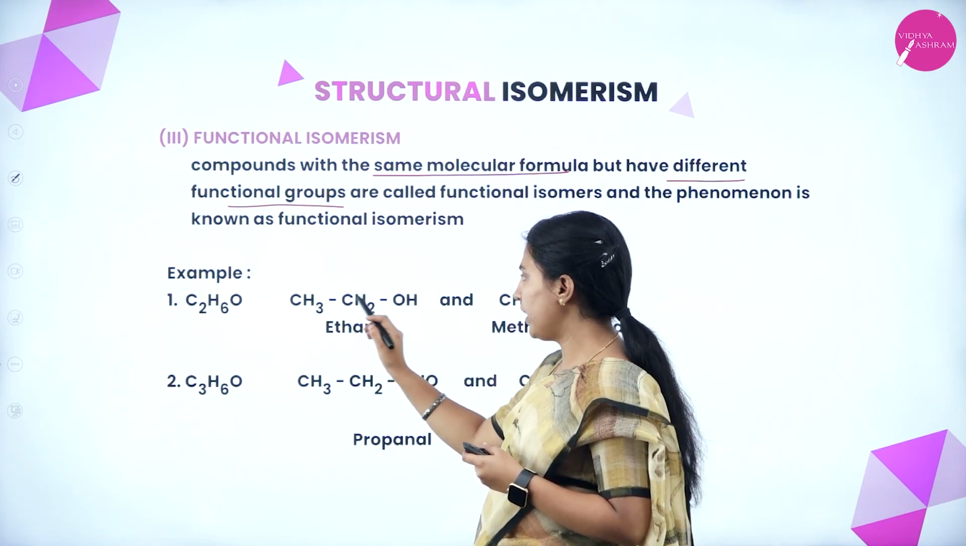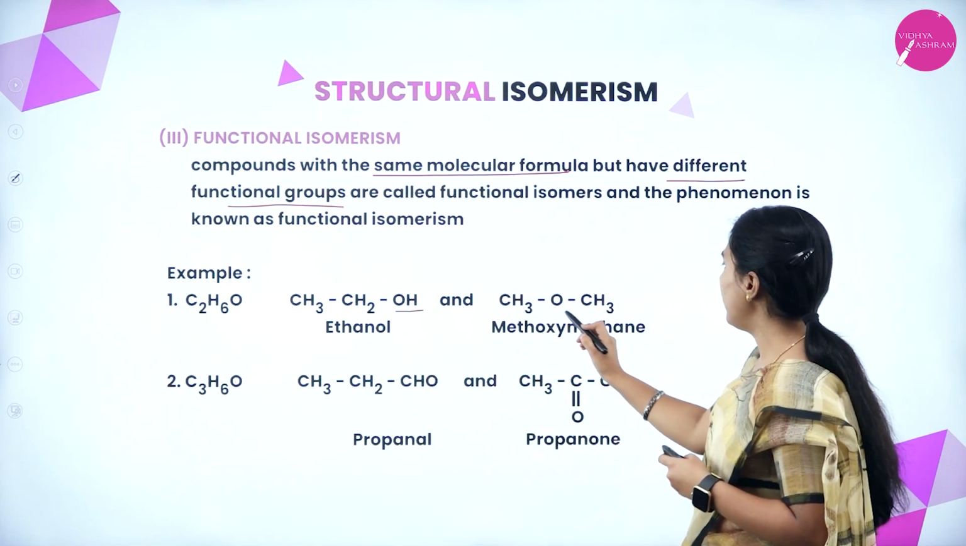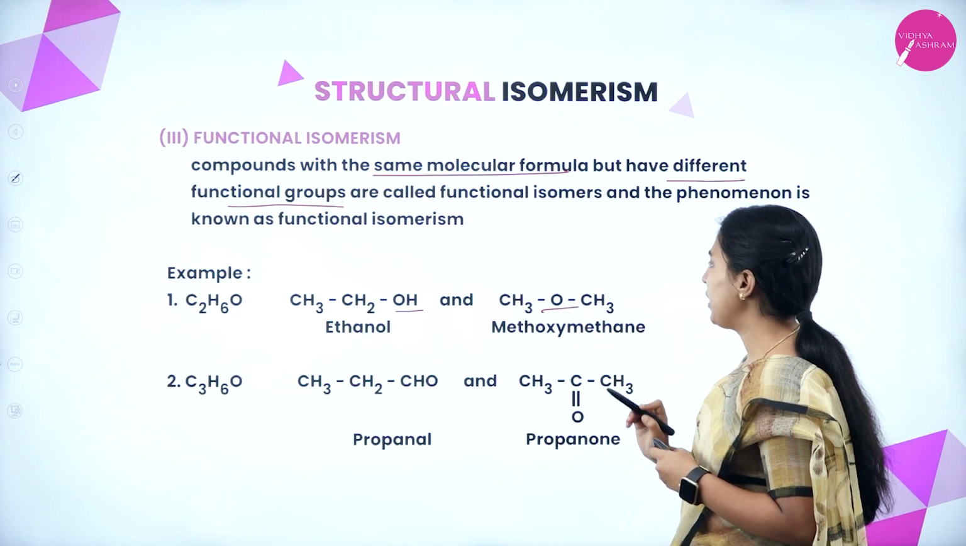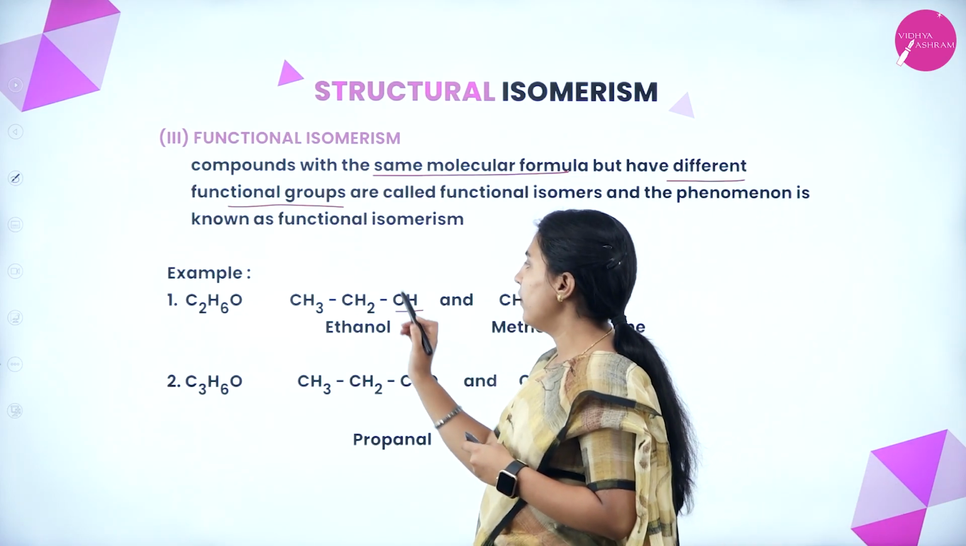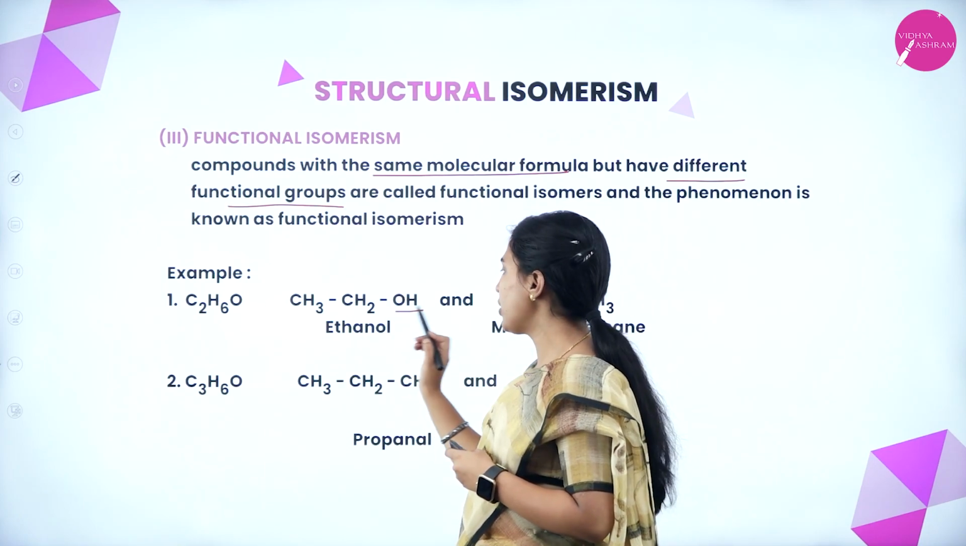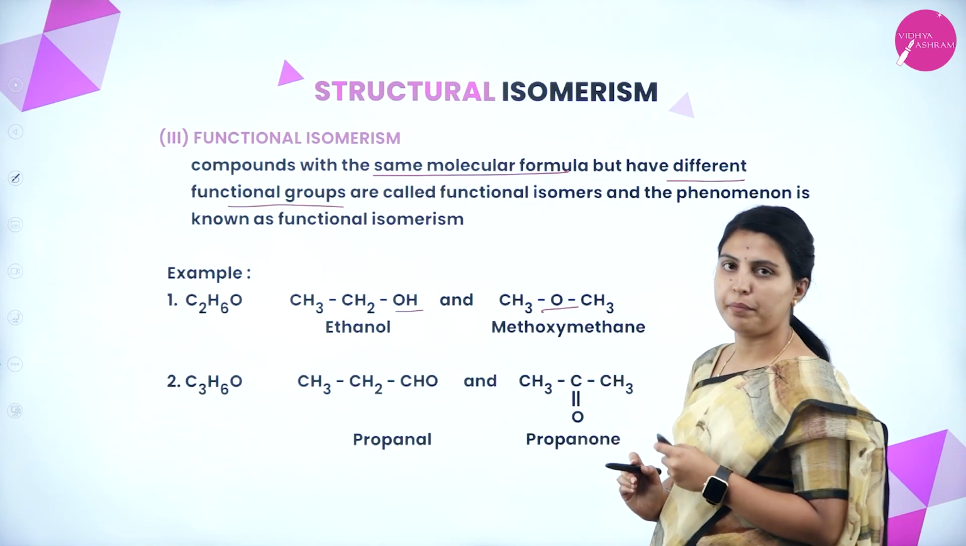C2H6, right? Here 3, 2, 1. What is this OH? Alcohol group. See here, this is a methoxy, alkoxy group, right? That is why, with the same molecular formula, the functional groups will be different. This is ethanol, this is methoxy methane.